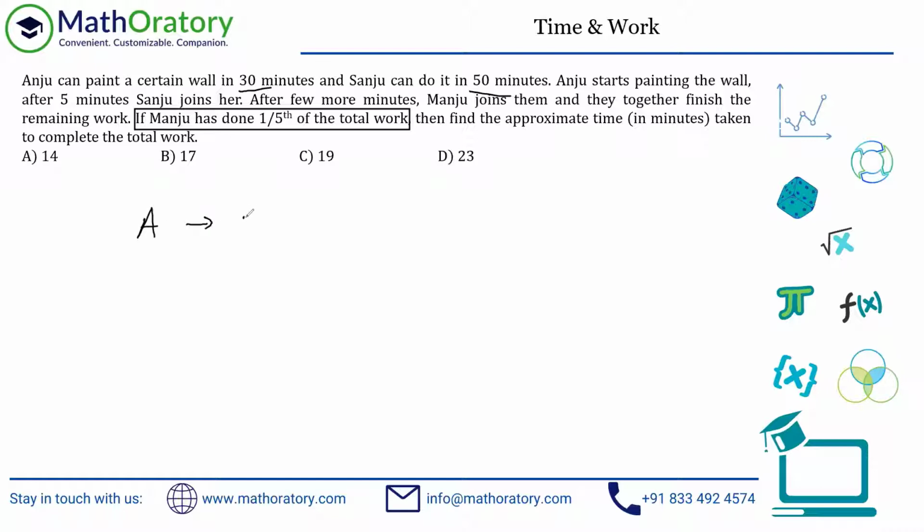So Anju can complete the total work in 30 minutes, and Sanju can complete the total work in 50 minutes. Now, let me assume the total work to be a multiple of both 30 and 50. So ideally, 150 should work. I'm also keeping in mind that 4/5 thing. So 150 is a multiple of 5 as well, so I don't have to worry about it. Let me take 150 as the total work, right?